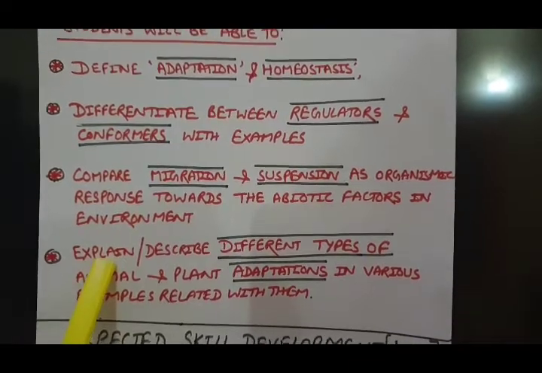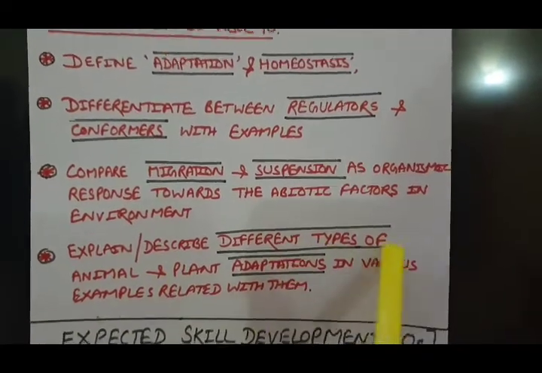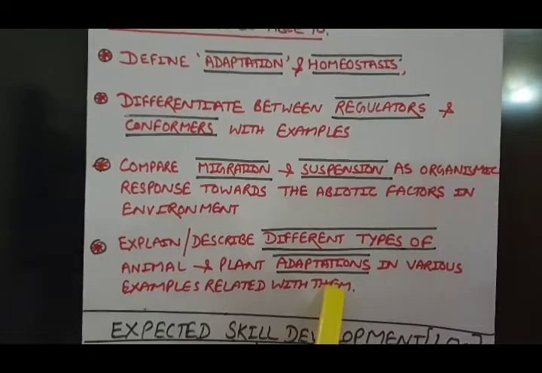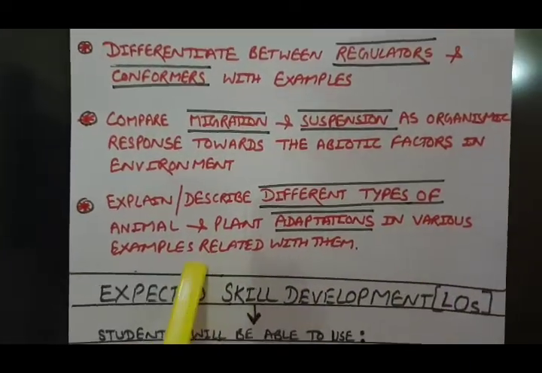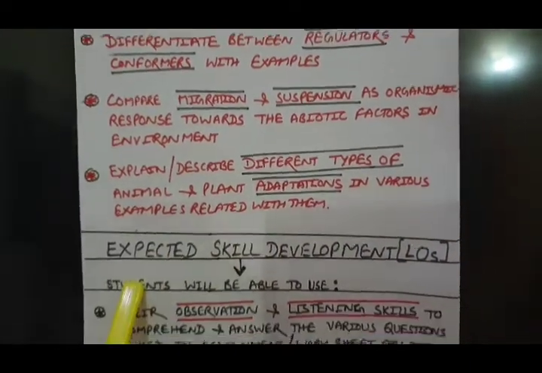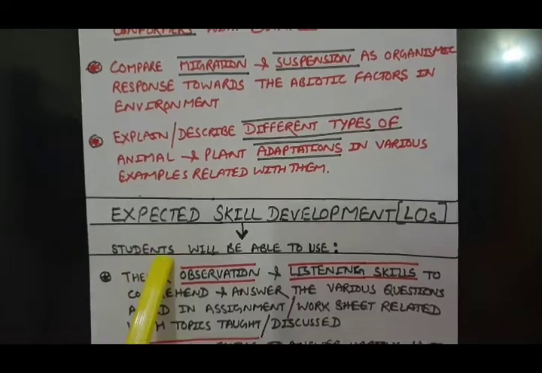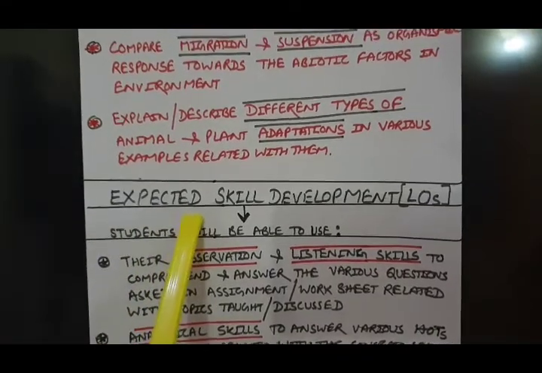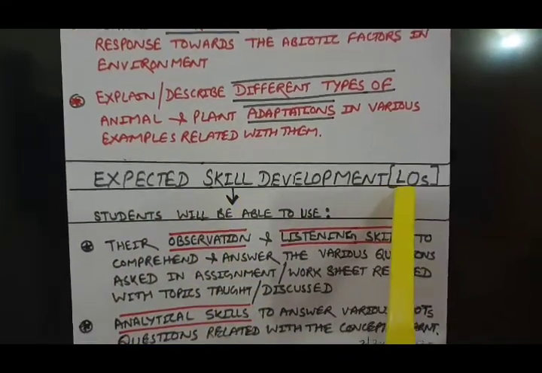You will be able to explain or describe different types of animal and plant adaptations with various examples related to them. Side by side, you will be able to use and develop certain skills.